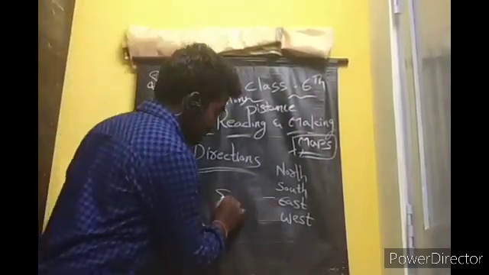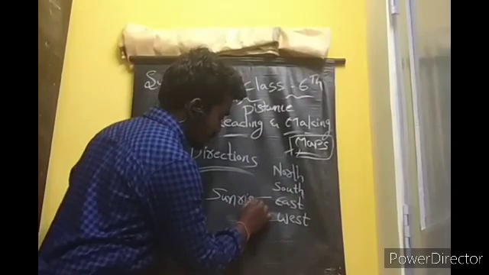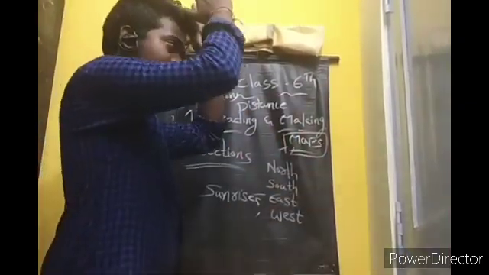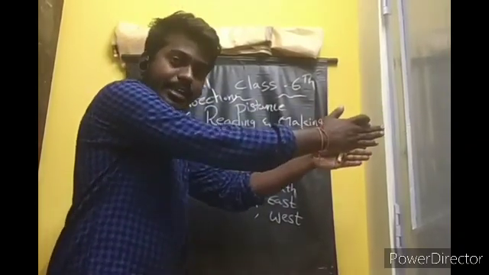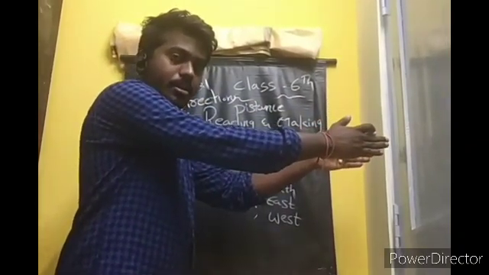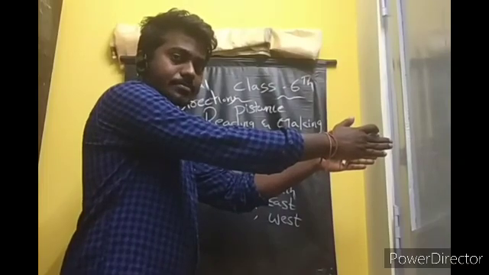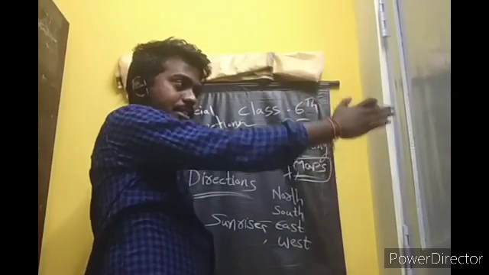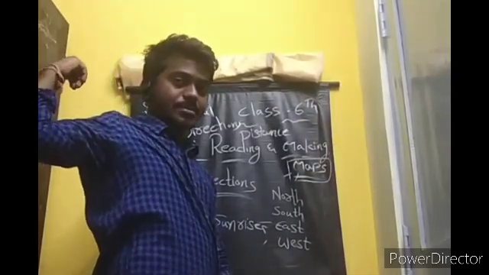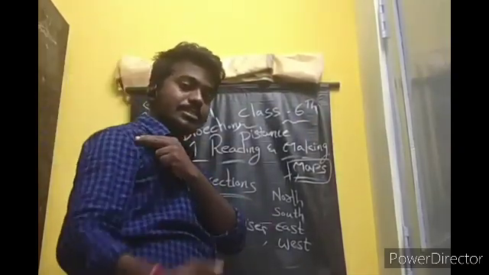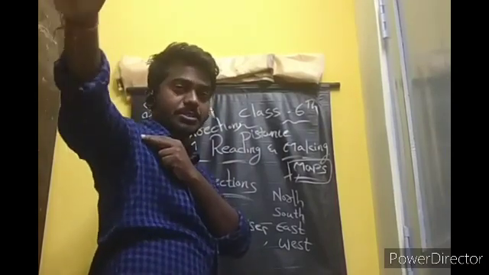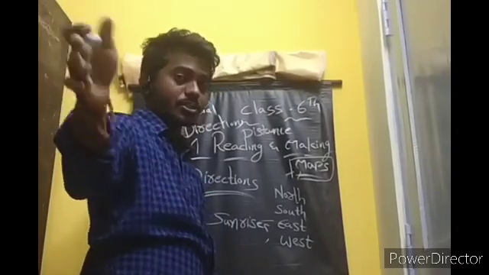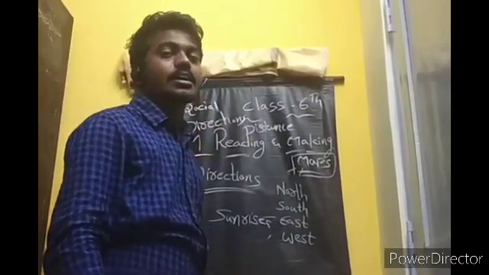East. The sun rises in the east direction. This is the east. Backward of your east is called the west. This is the east, this is the west. Towards the right hand is called the south. This is very important. Right hand is called the south. Left hand is called the north.